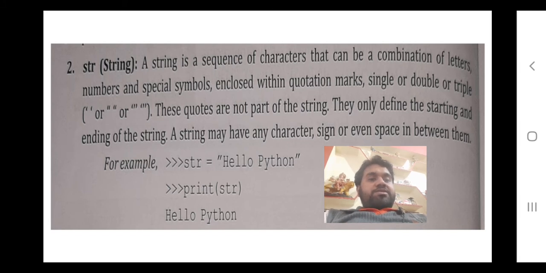You can write this hello Python in single quote also, in double quote also, in triple quote also. This facility is only provided in Python. No other language gives this facility. They provide only double quote for the string and single quote for the character. But here you can opt for any method.